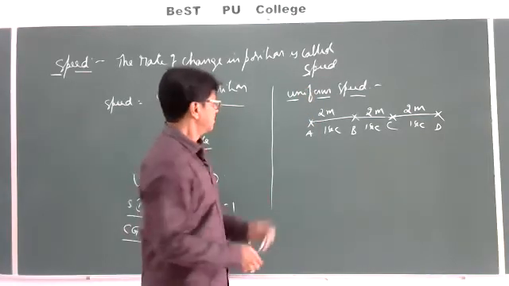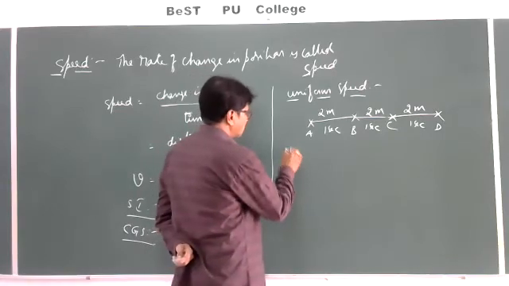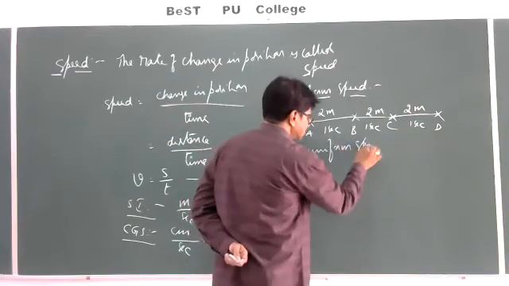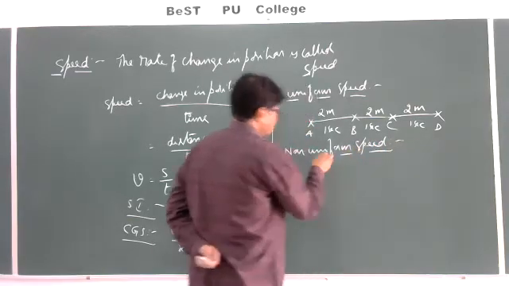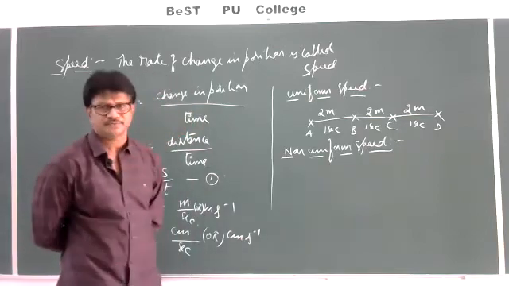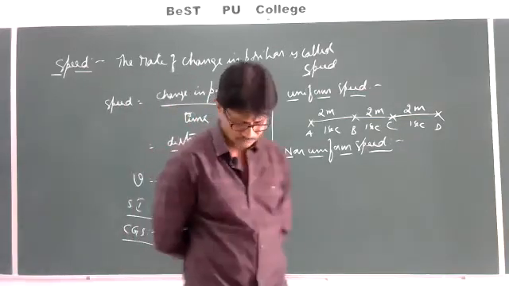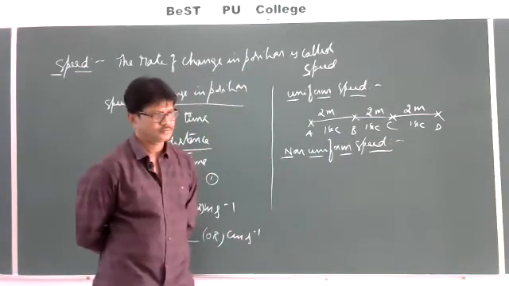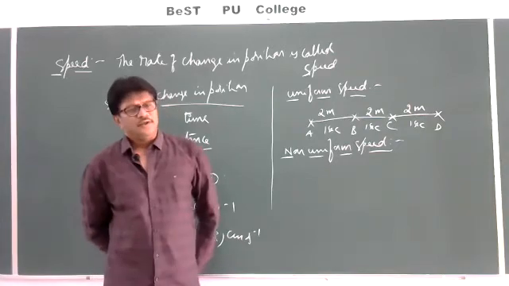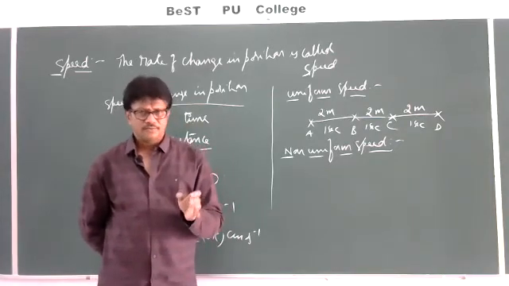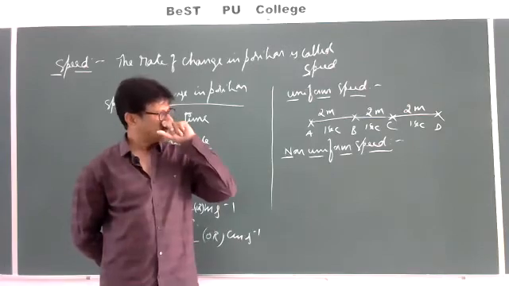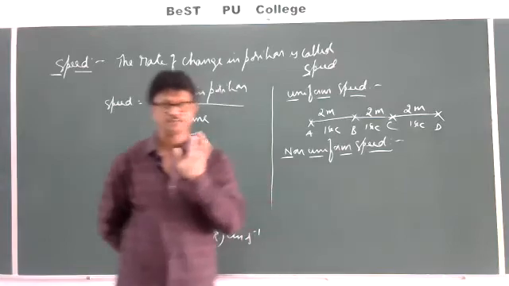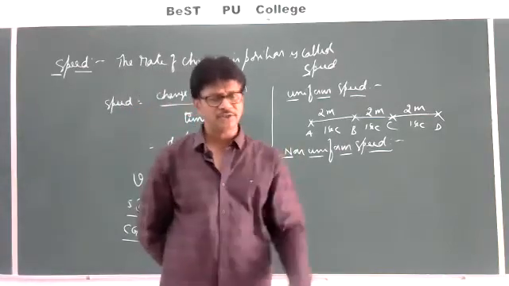Next one is non-uniform speed. Sometimes they will ask for these definitions for 1 mark and 2 marks as far as PUC is concerned.